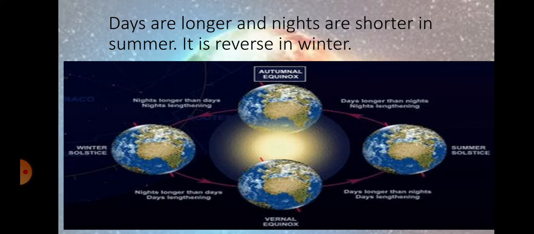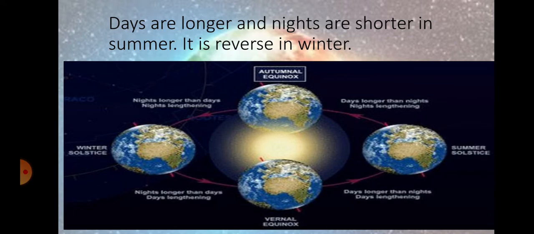Days are longer and nights are shorter in summer. It is reversed in winter. You can see on your screen where summer is written, the major part is opposite to the sun, and where winter is written, a lesser part is opposite to the sun.